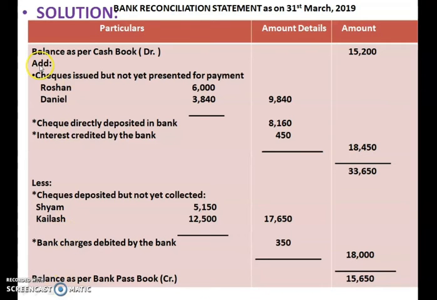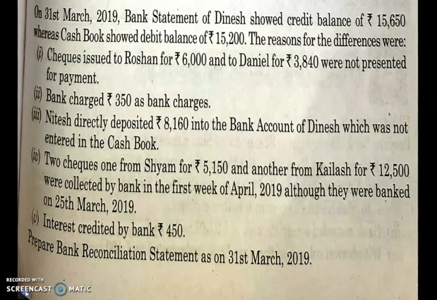So see, the same is done over here. Add check issued but not presented for payment. Two different checks were there, one for Rohan and one for Daniel. So write down the amount from your question, add this amount together and write it in the amount column. Now move to the next question.